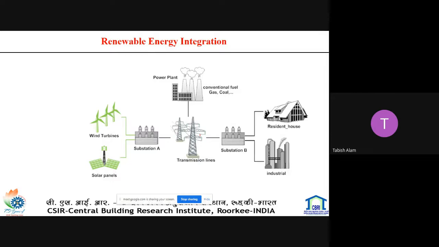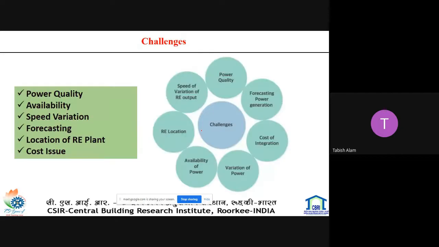Integration of renewable energy basically means connecting the renewable energy source to the utility grid, so the network is fed by the renewable source. Generally, the integration of renewable energy technology connected to the grid has many challenges. The first challenge is power quality. Power quality is an important factor to ensure the stability and high efficiency of the grid. Ideal power quality leads the system to work well with high reliability and less cost.